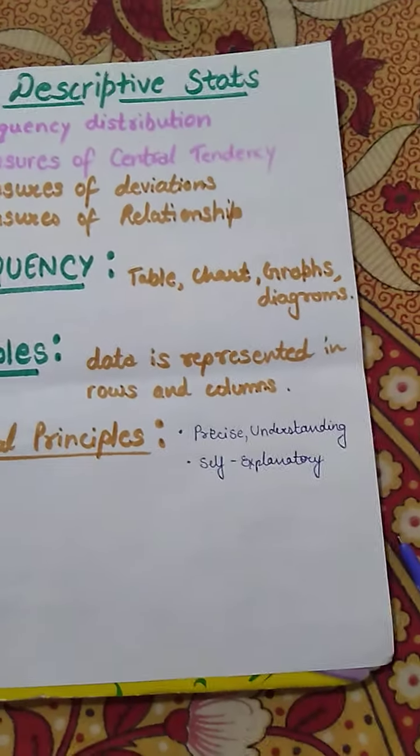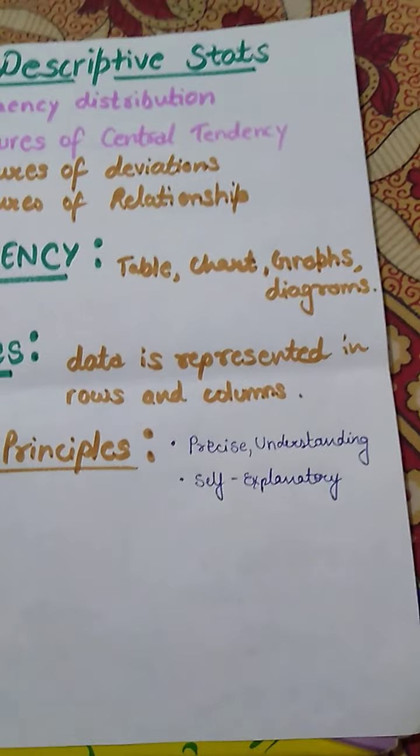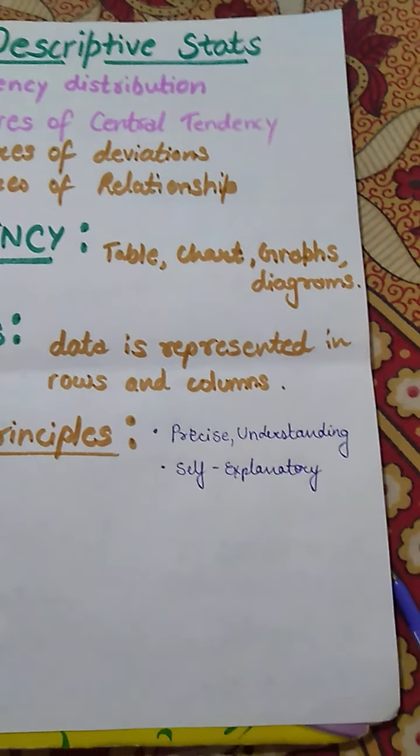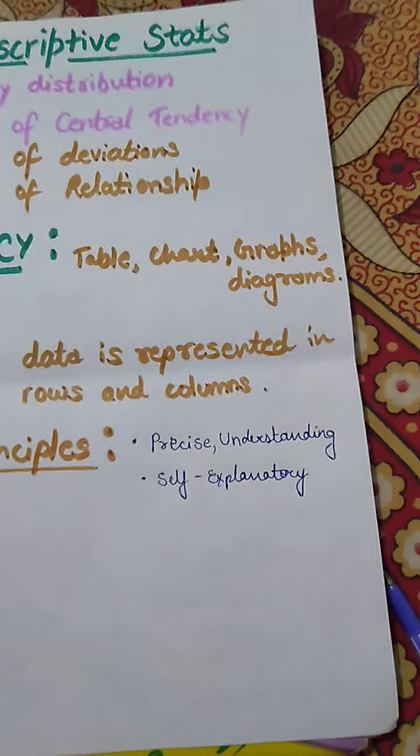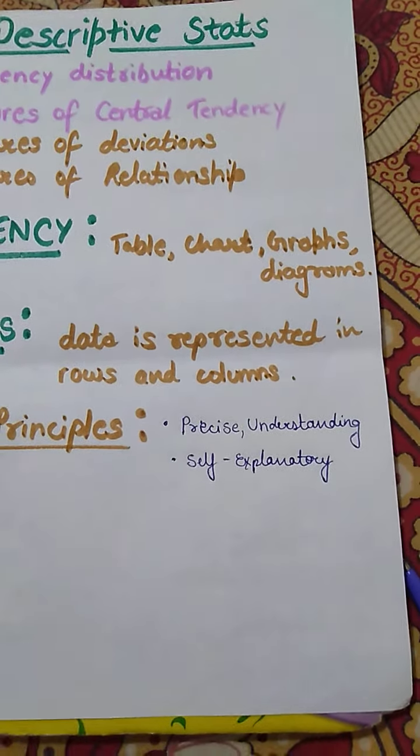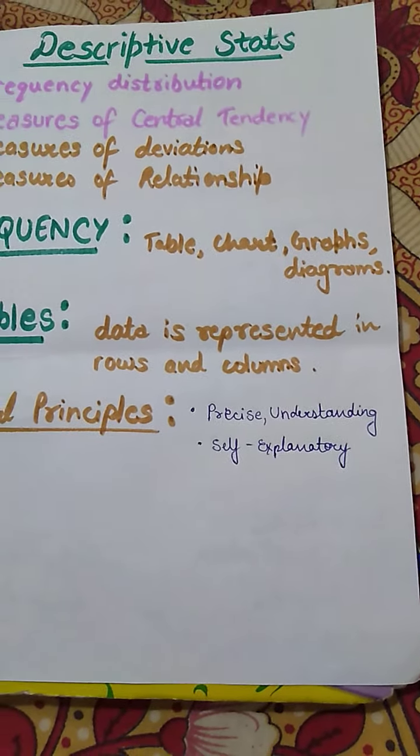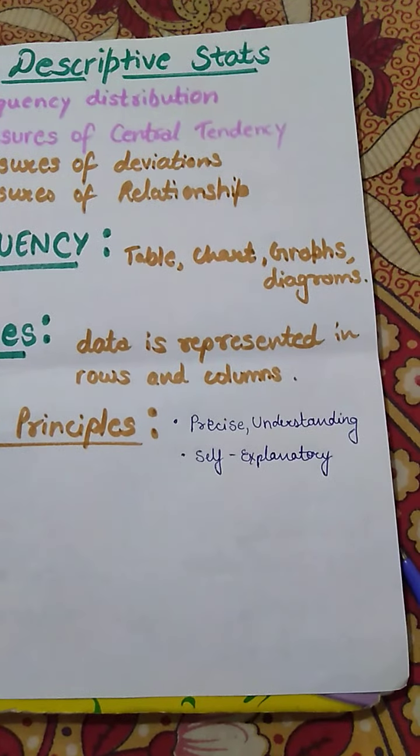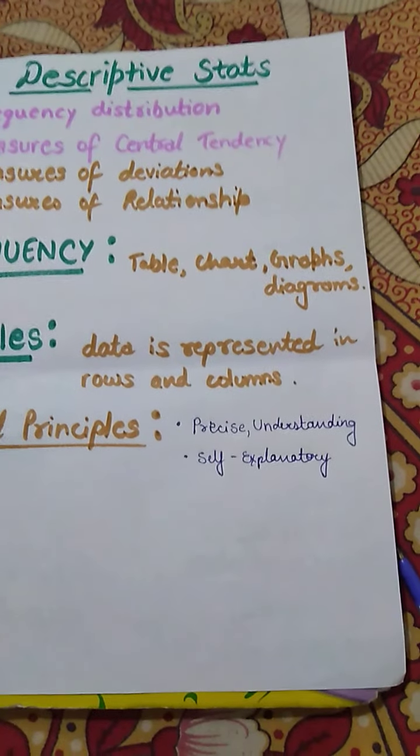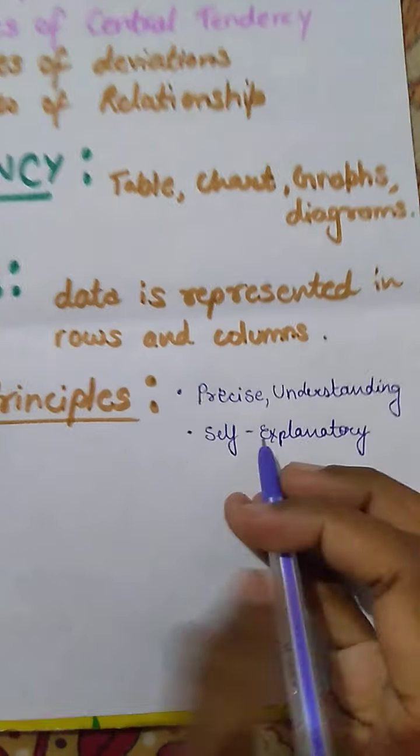So the general principle first is precise and understanding, means a table should be precise as much as possible. It should be represented in a concise form and it should be understandable to all. Next is self-explanatory. Self-explanatory means a table needs to be represented in such a form that every single person can understand it by just having a look at the table. The table does not require some professional to explain what it means. It should be self-explanatory.